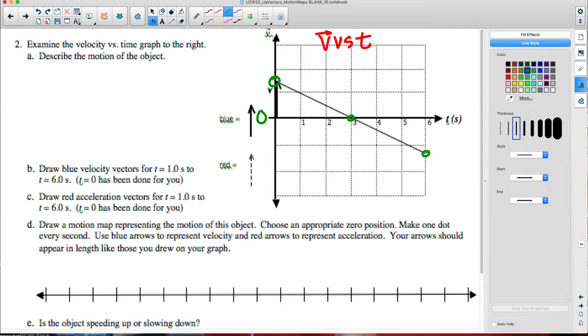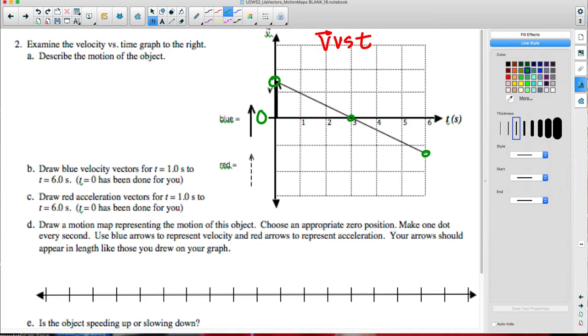So in the first half, is it moving in a positive or negative direction? Positive, because it's above the time axis. And Ellie, what direction is it moving in the second half? Negative. It's moving in a negative direction because we know that it's below the time axis. So those are negative velocities. So what kind of description of motion do we have here?